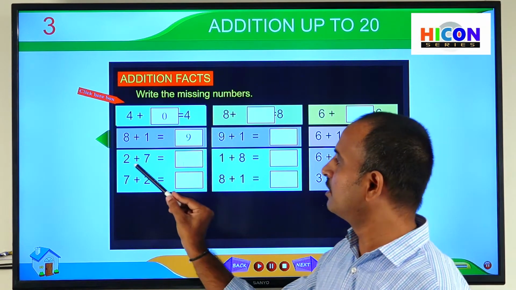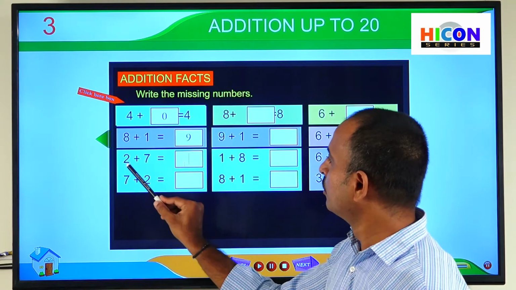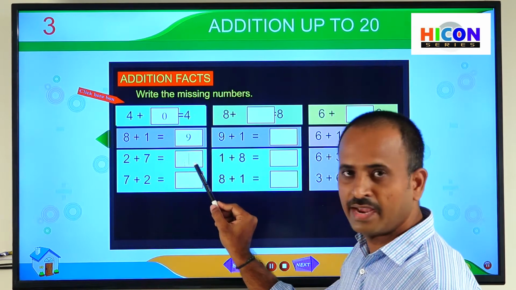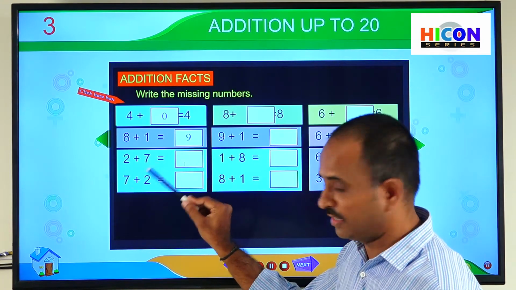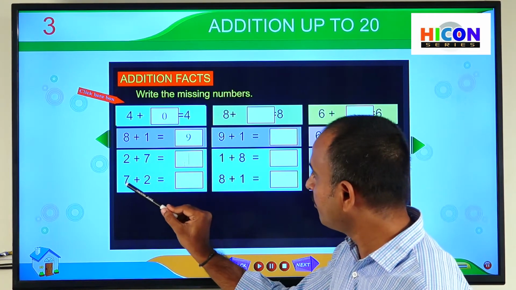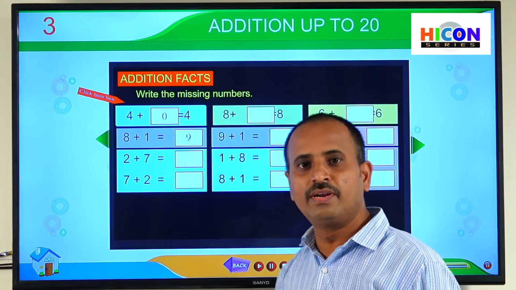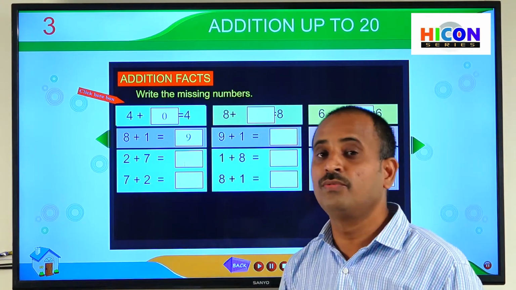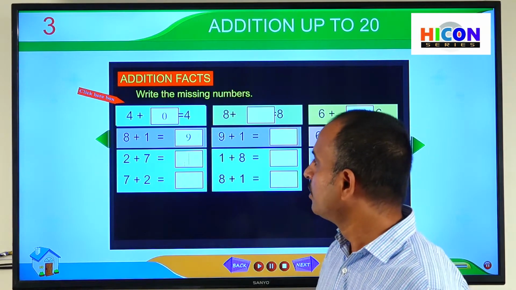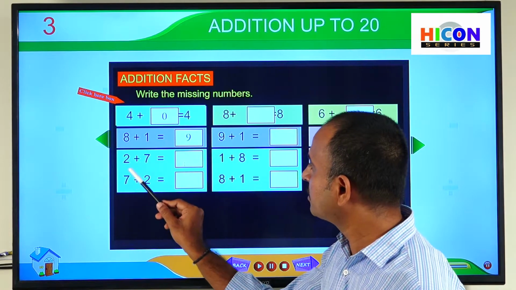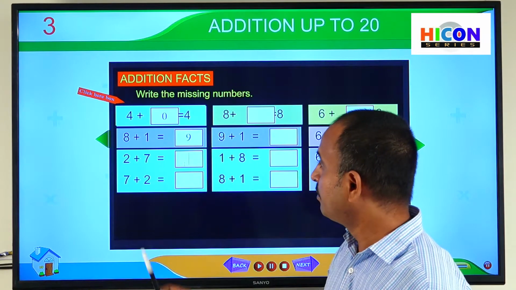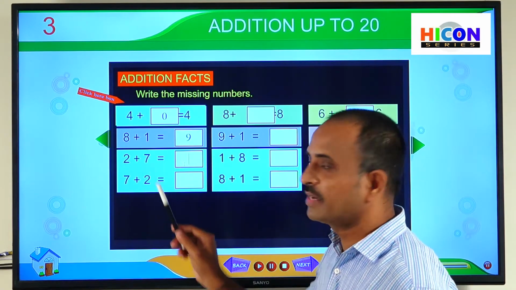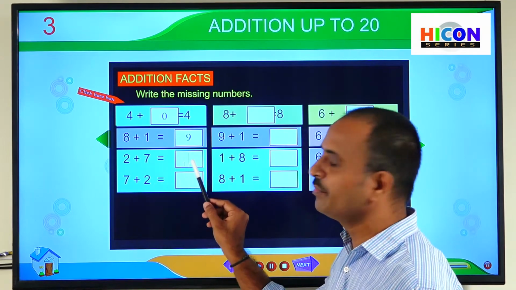So children, see the third sum. 2 plus 7 is equal to dash, and there is another addition in the same problem. 7 plus 2 is equal to dash. So children, this sum can be solved based on the third addition fact. If you observe these both additions, the numbers are the same, but they have changed their order. So if you add any two numbers in any order, we will get the same answer.